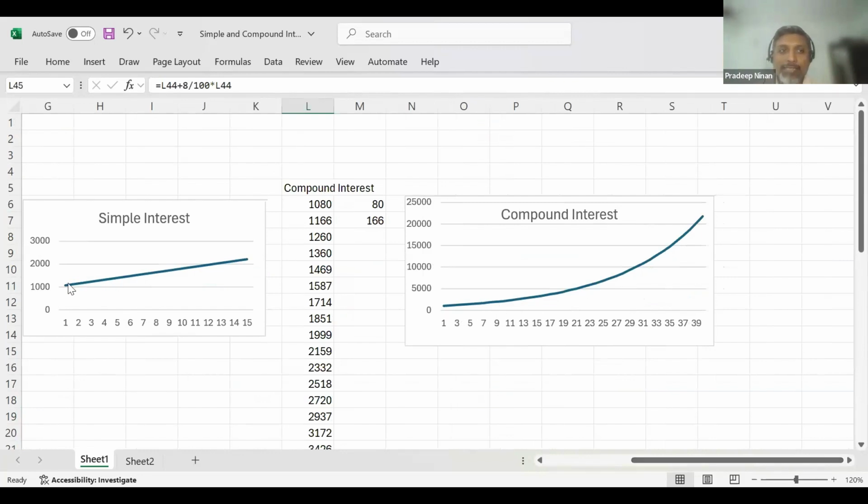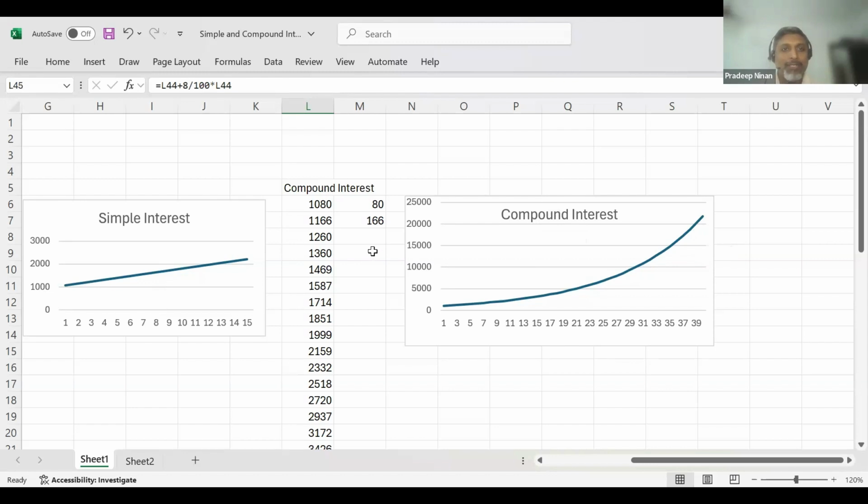Initially, it looks like it is the same. This one is looking straight, and this is also looking straight initially. But as more and more time goes, this graph is becoming steeper and steeper, faster and faster. It's starting to curve upwards, and after some time it's becoming almost a straight line upwards, very fast. The speed of increase is much, much more. This is compound interest.